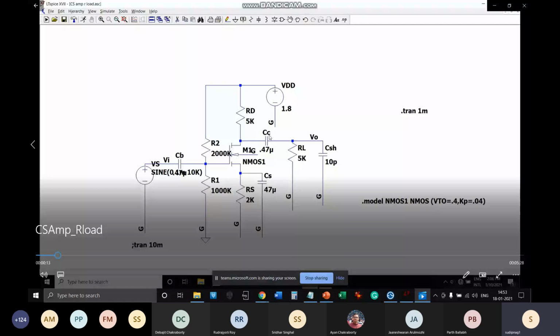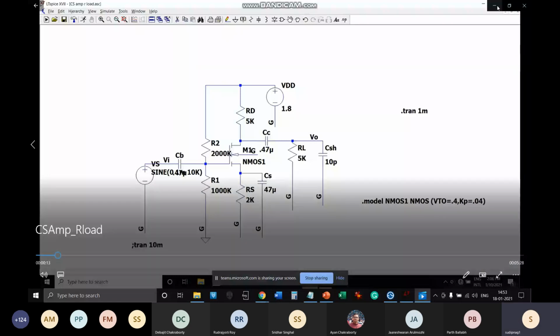So you have to briefly describe the role of each and every component, and also this CSH, which is the load side capacitance, which is not being changed over here, but you should also try changing this capacitance and play with its value and find the effect on the output gain and bandwidth.